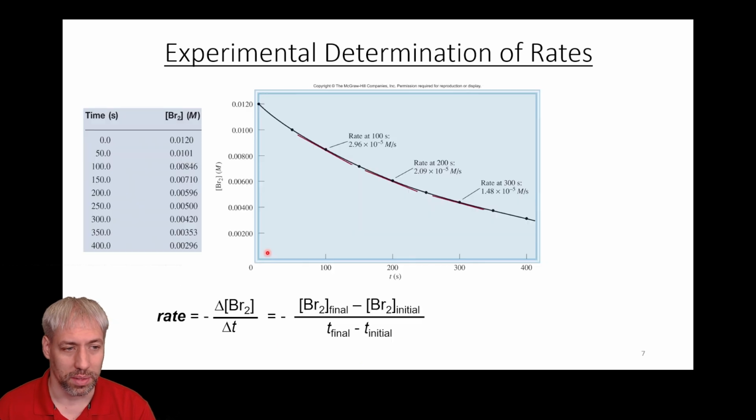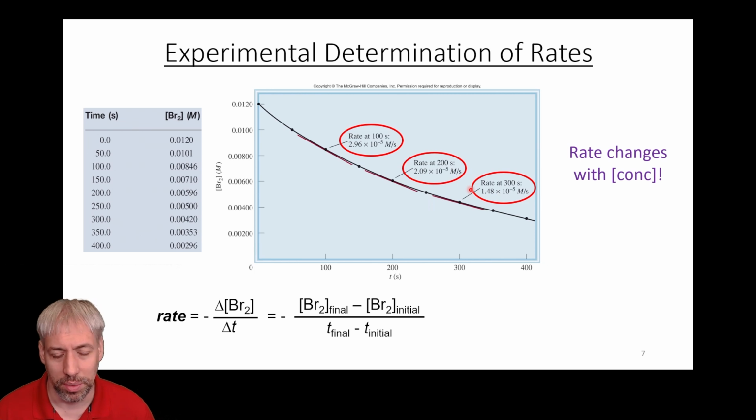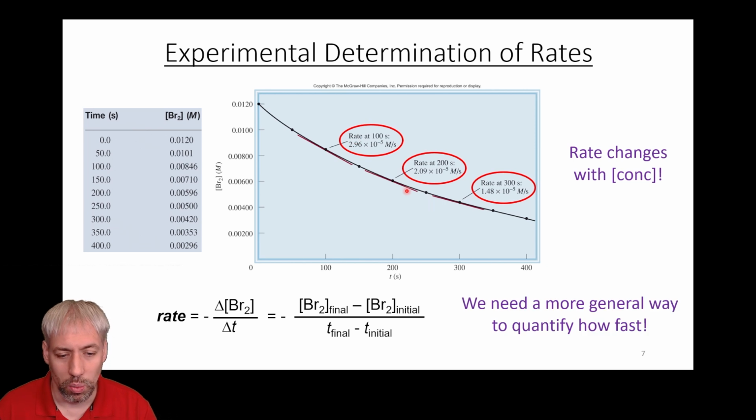And so we need to do something slightly different. For those of you that recognize this equation down here, change in concentration over change in time, it turns out this is just a slope calculation, right? It's change in y over change in x. You can do this slope for any given point on this curve, but because it's curved, you're going to get different numbers as it progresses. The problem is the rate changes with concentration, just like we just saw. The numbers are different. What we need is a more general way to describe this reaction, because we can't just say it's this number, it's this number, it's this number, because they're all right, and they're also not universally descriptive of this reaction.